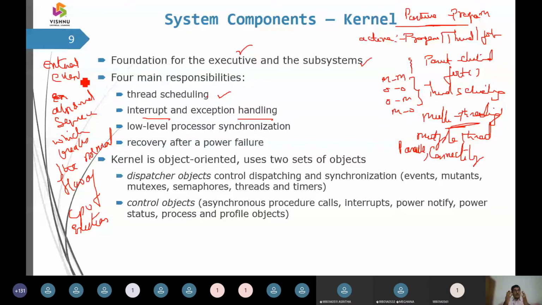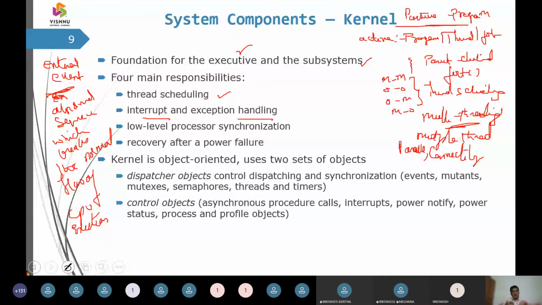So the CPU is executing one job, and meanwhile something else will come and interrupt it. Some other will say, okay, put this job aside, this is a high priority job, go and execute this first. So the CPU is executing the normal program, and it says, stop that normal program, do this new program which is allotted to you.